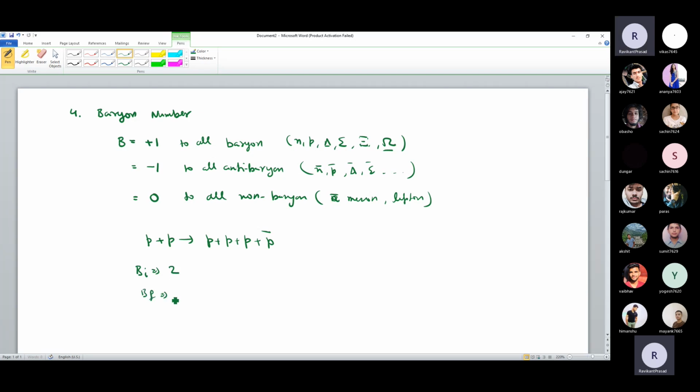Baryon number final, how much is that? 1 plus 1 plus 1, 3. This is anti-baryon, so I have to put -1, so that is equal to 2. So this is conserved. This reaction is allowed as per baryon number conservation, which has to be conserved in any reaction. So that is why this reaction is possible.